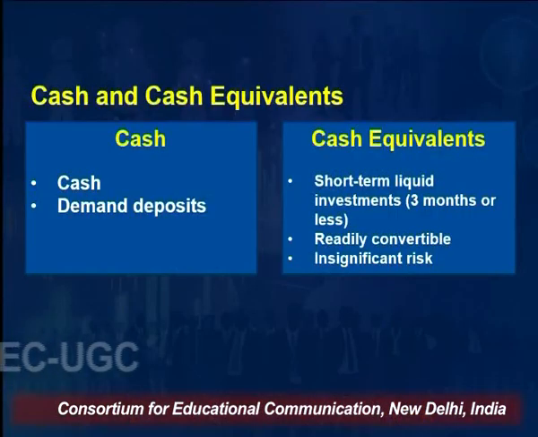So remember, whatever money is there in your bank account which can easily be withdrawn, that is called cash. So either you are keeping cash in your wallet or you have demand deposits, that is classified as cash here. But what if you have a term deposit? It has a certain expiry period. For that comes a classification called cash equivalents. Because a term deposit will not be counted as cash, so you would say, sir, then in that case it would be cash equivalent.